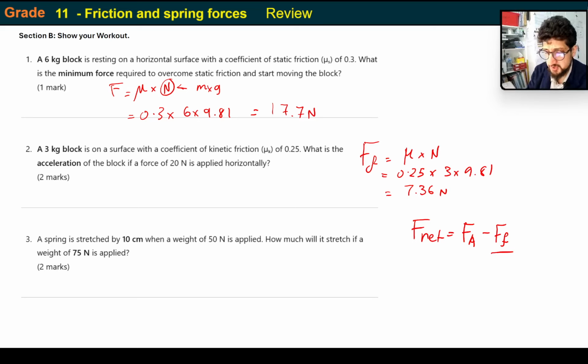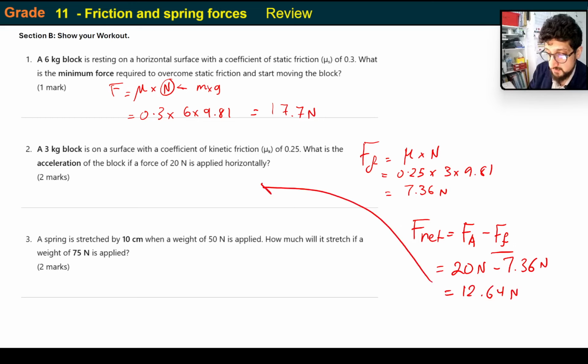So once I have the friction, I can go applied force 20 newtons minus 7.36 newtons, and that will give me 12.64 newtons. That's the answer to that one.